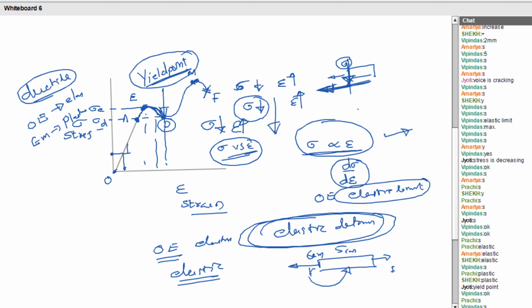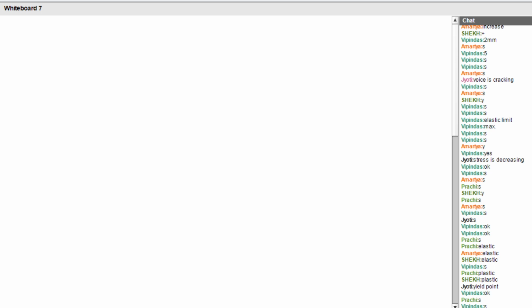Now we can move to the fracture. There exist two types of fracture. Can you say? One is called ductile fracture and the other is brittle fracture.